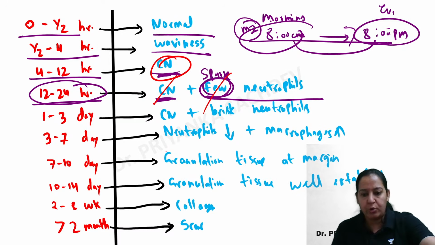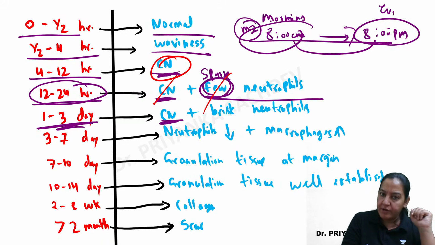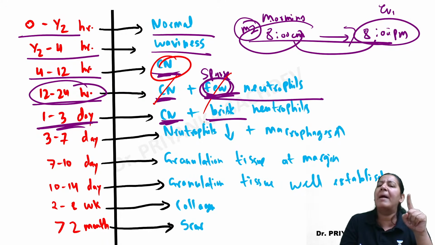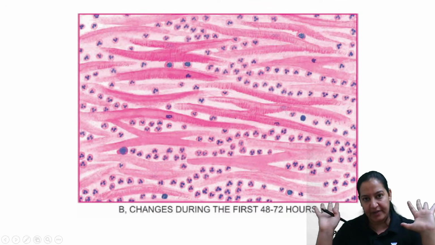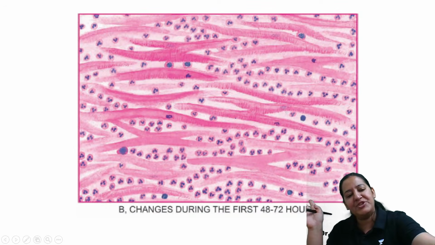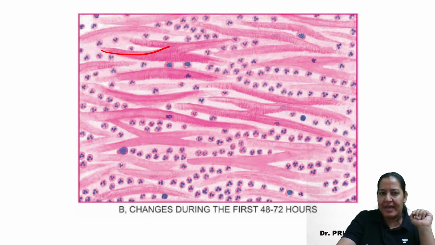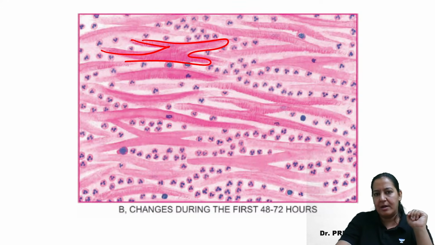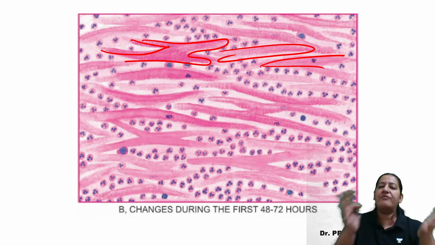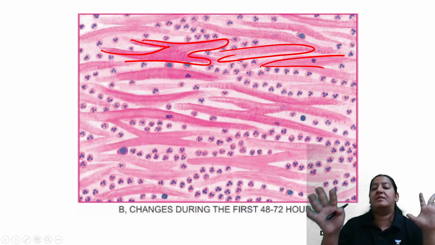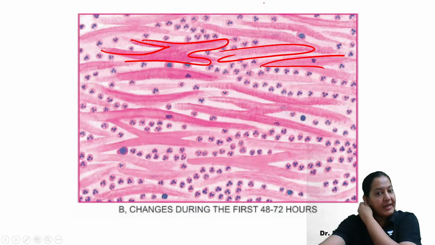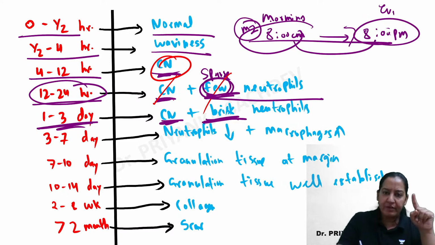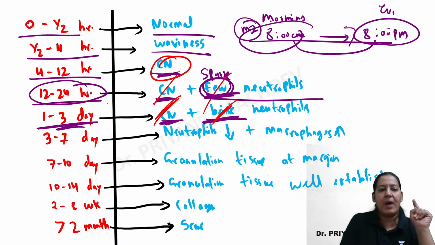Coming on the next category, 1 to 3 days. Along with coagulative necrosis, instead of few, there will be abundant neutrophils. Brisk. See the diagram. Can you see coagulative necrosis? It is there, the pink color bands are there. But see the amount of neutrophils here. Abundant neutrophils are there. Compare it with the previous diagram where sparse neutrophils were there. So along with coagulative necrosis, brisk neutrophils are there. So the answer is 1 to 3 days.